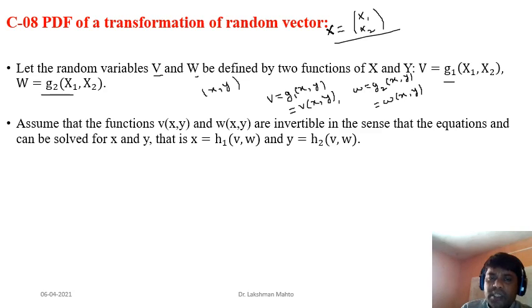Here, for simplicity, we consider that these two equations are uniquely solvable. That means after solving these two equations, we come to know that x is equal to h1 of v and w, and y is equal to h2 of v and w. So we have two equations, and we consider x and y as unknowns and solve. It is one kind of inverse image problem.